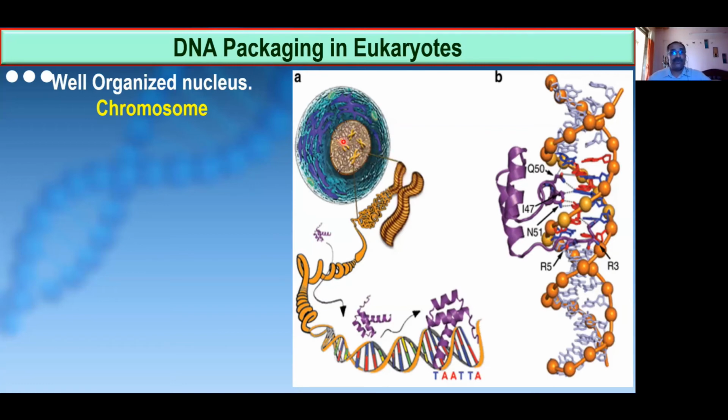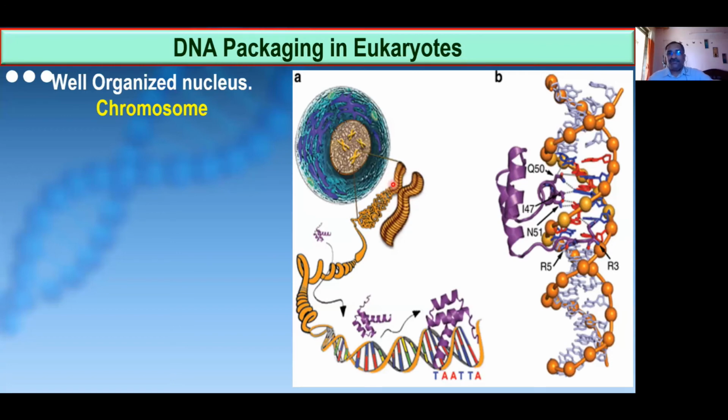How many chromosomes must be there in a human cell, in the human nucleus? How many will be there here? 23 pairs. Yes, 46 chromosomes. So now, in this, 46 chromosomes are there. Now this is the chromosome.